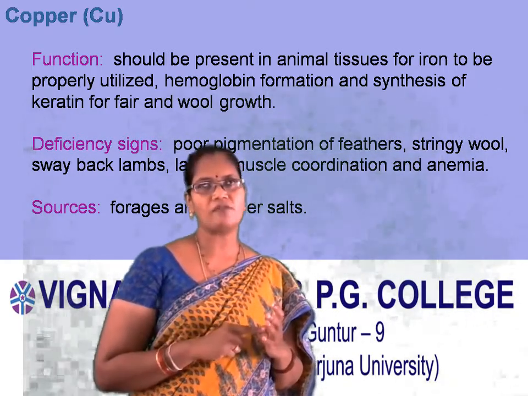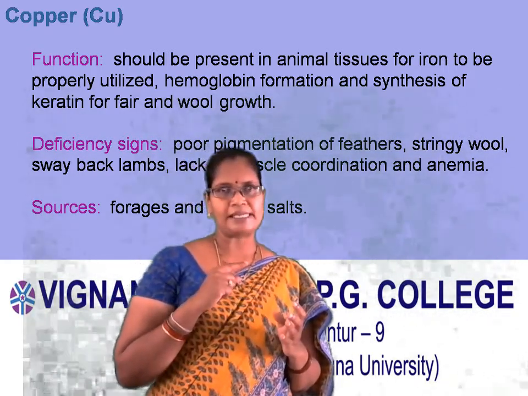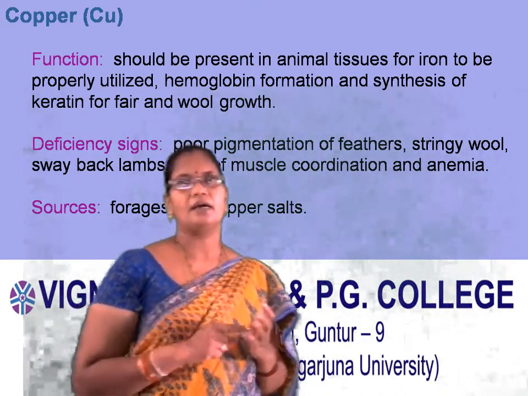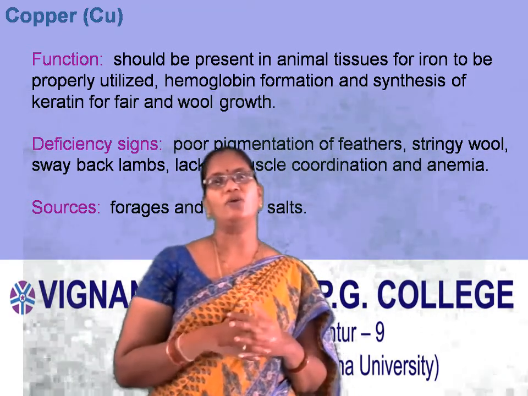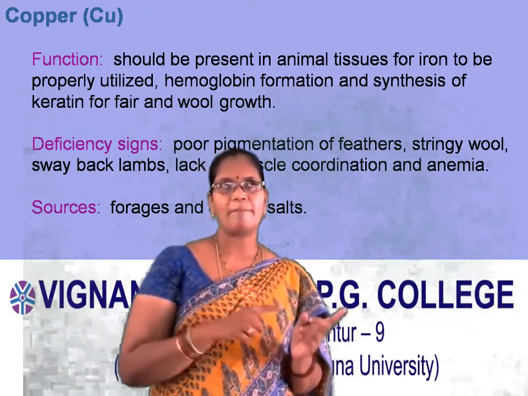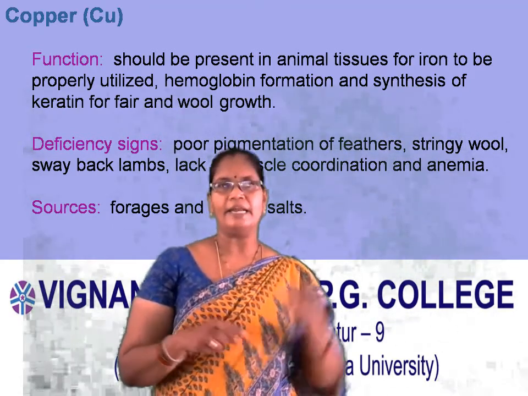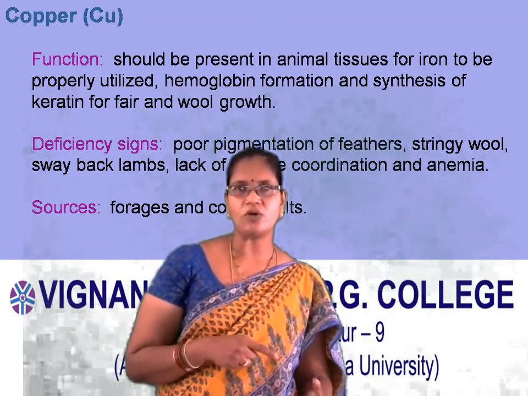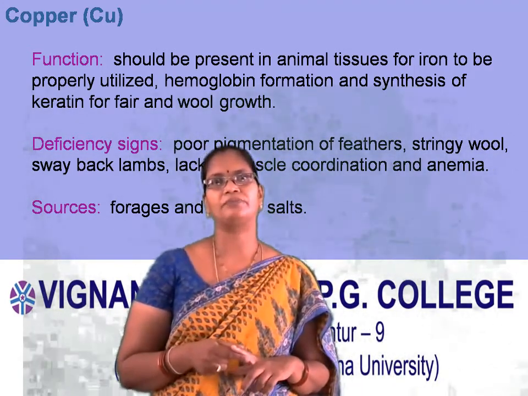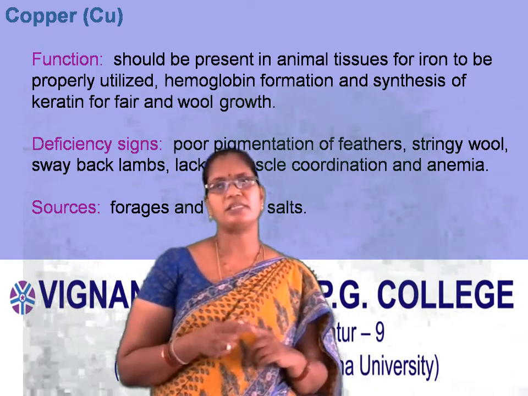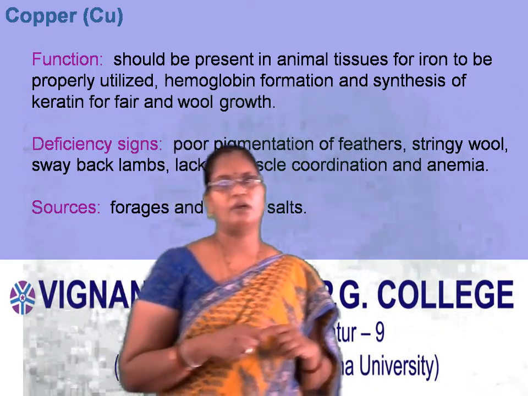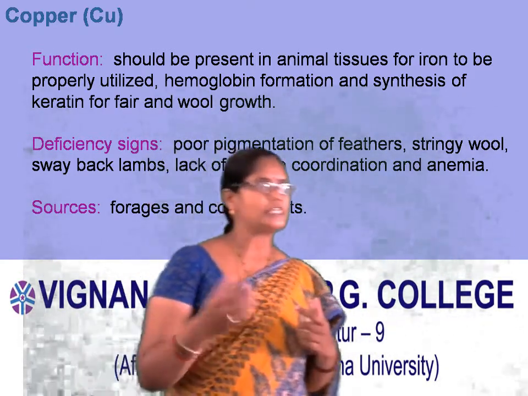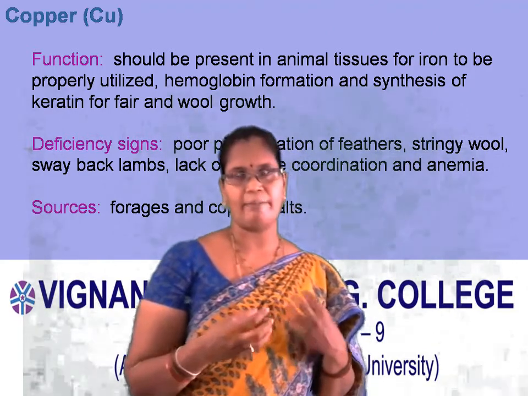So what is the main function of copper? It should be present in animal tissues. Copper is required for iron to be properly utilized. So copper and iron are interlinked. In presence of copper, iron will be absorbed. And in presence of iron only, hemoglobin will be formed. And copper is required for the synthesis of keratin. And in case of animals, it is responsible for the development of wool.